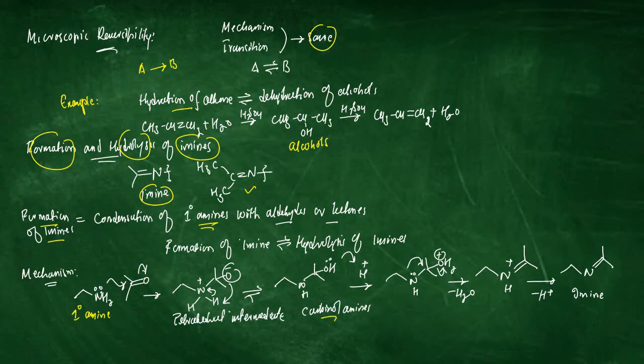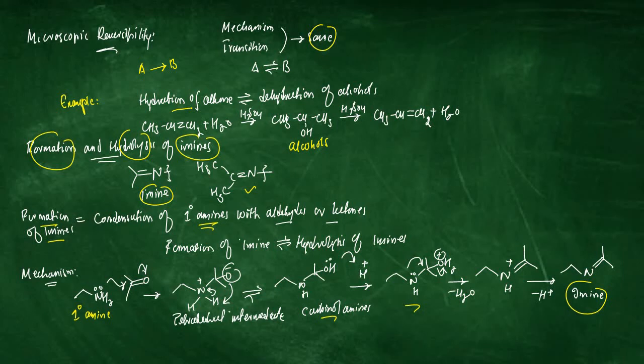This carbinolamine is protonated in the next step for giving this structure, and this structure ultimately expels a water molecule through the resonance of the lone pair of electrons on the nitrogen atom for giving the next structure where we have nitrogen double bonded to a carbon atom having a positive charge. This positive charge ultimately loses a proton for giving an imine. So this is the simple mechanism for imine formation.